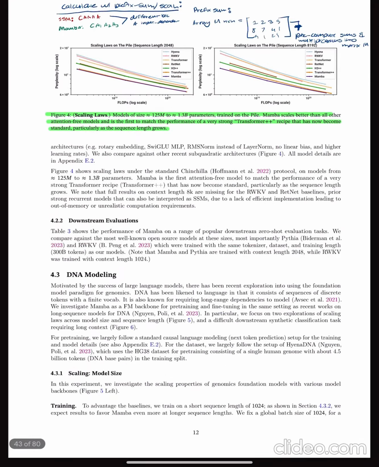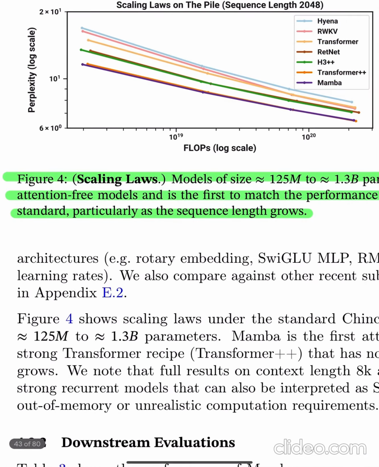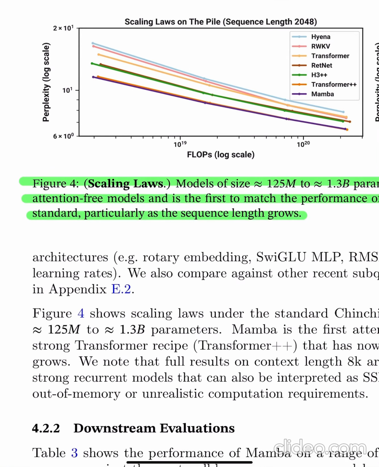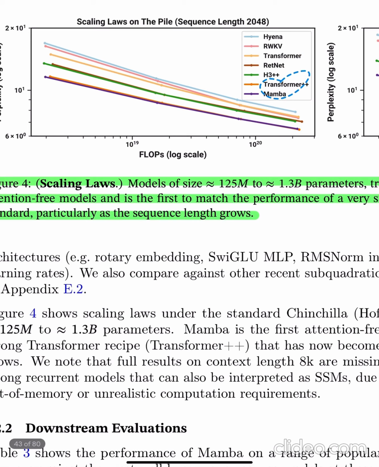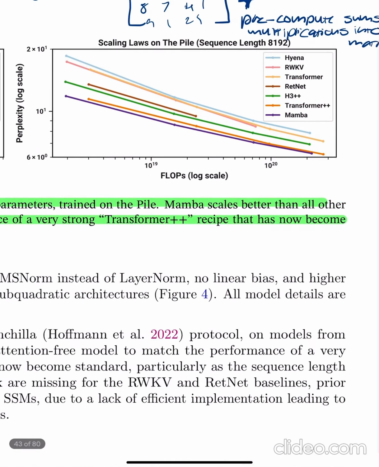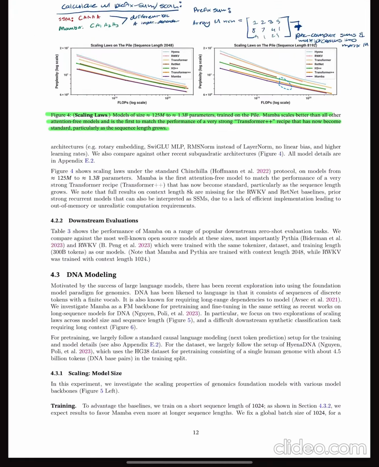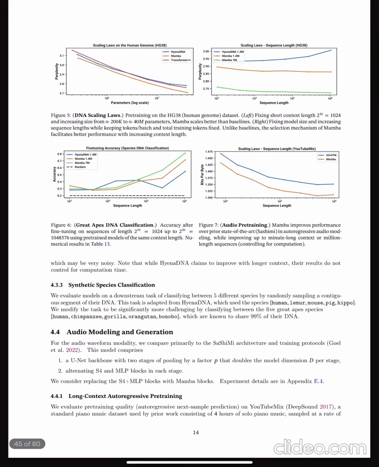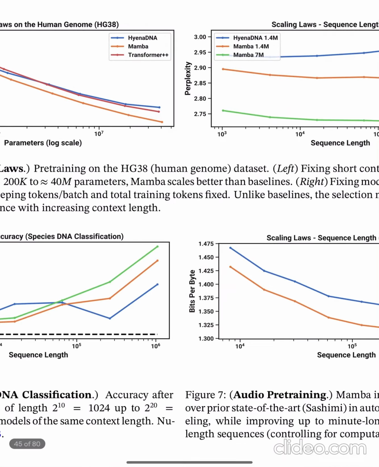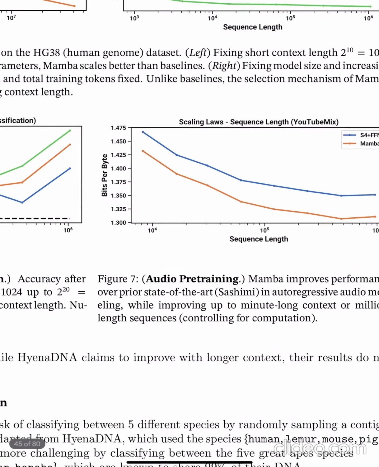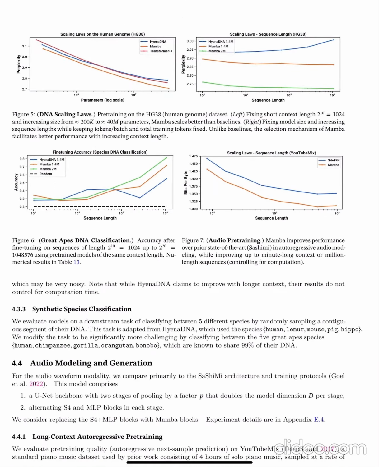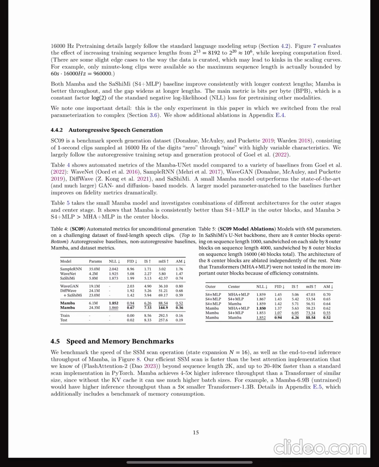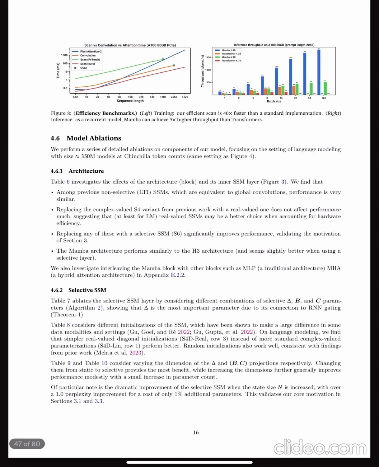If we also look, for example, at the perplexity as the FLOPs grow, Mamba is one of the first models to match Transformer++ in perplexity, which has been a milestone people have been looking for quite a while now. Mamba is also multimodal, so it fares very, very well when looking at human genome data and also at audio pre-training data. And so its multimodal nature makes it a very promising replacement for transformers.